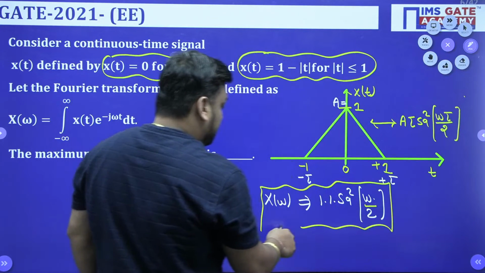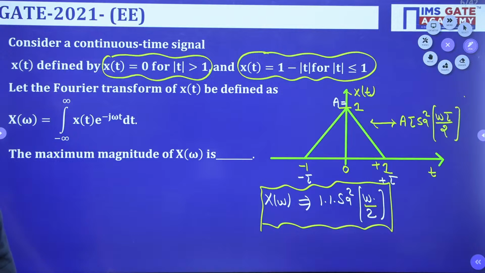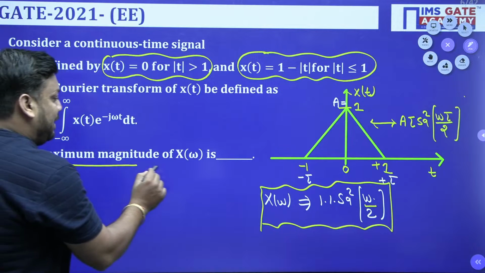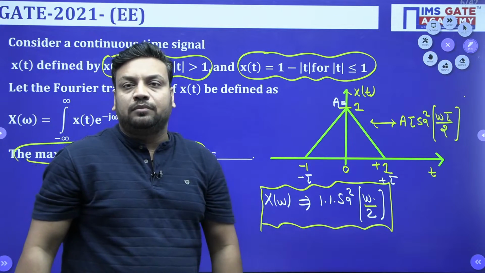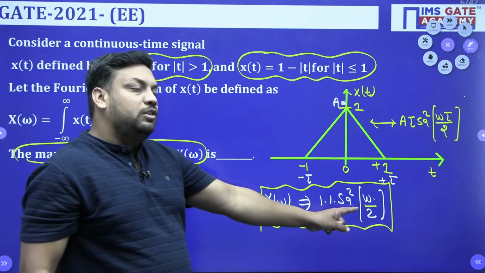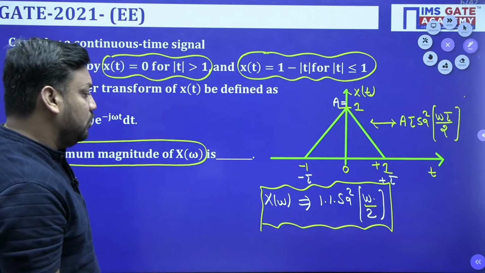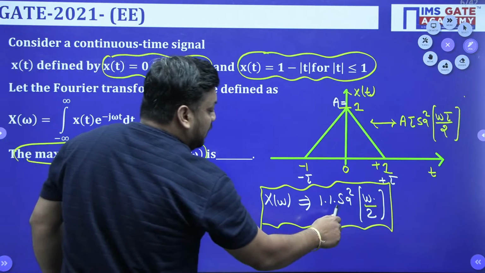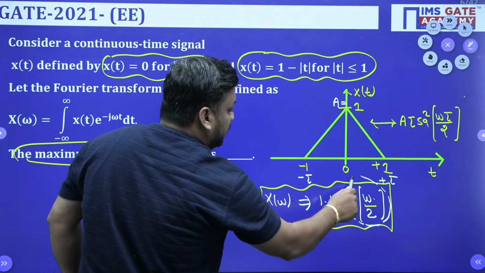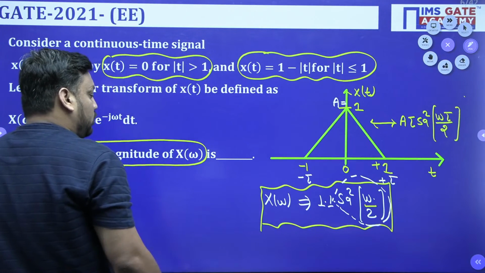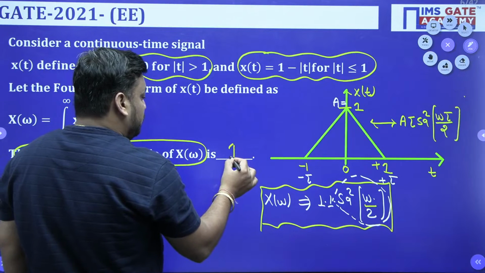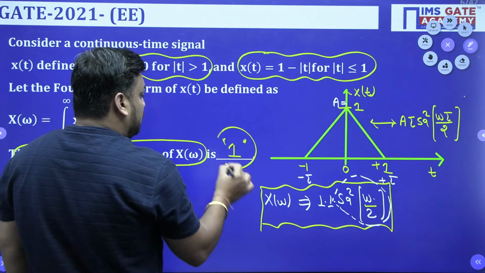All of you guys just let me know, is this clear? The examiner is asking for the maximum magnitude of X(omega). So what is the maximum value of sampling? Sampling maximum value is always 1 at omega equal to 0. So that is why this curve has a maximum value of 1 only, because amplitude is also 1 into 1 only. So the maximum value for this signal is 1 only. Correct answer for this is 1 only.